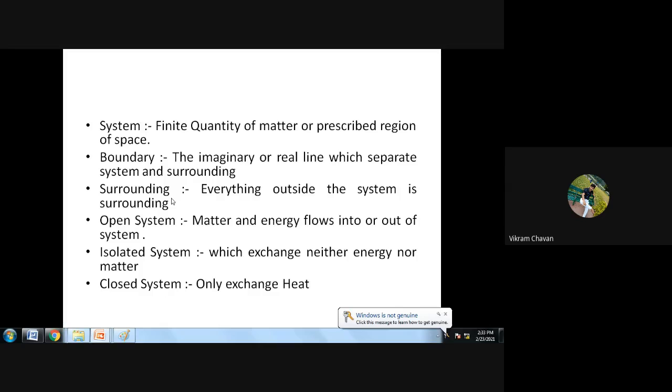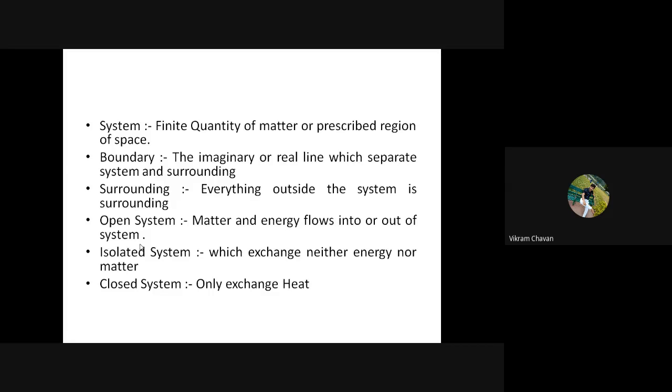Okay, then next one is open type of a system. What is meant by open type of a system? The system in which matter as well as energy flows inside the system or from the system to the outside surrounding. That will be the open type of a system. So open system is nothing but matter and energy flows into or out of a system.